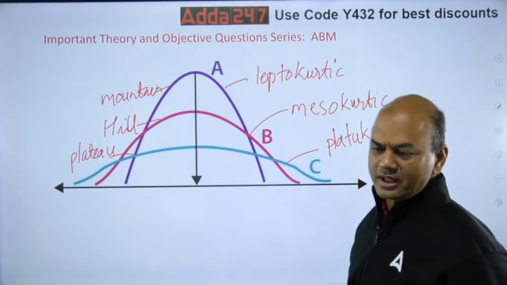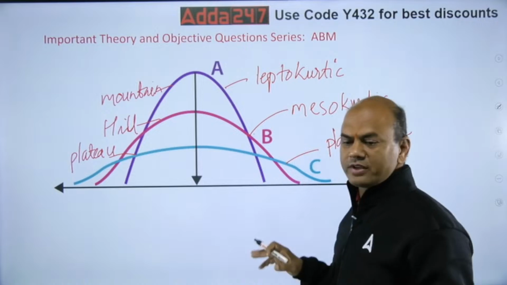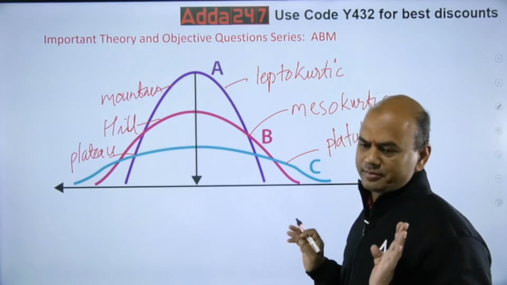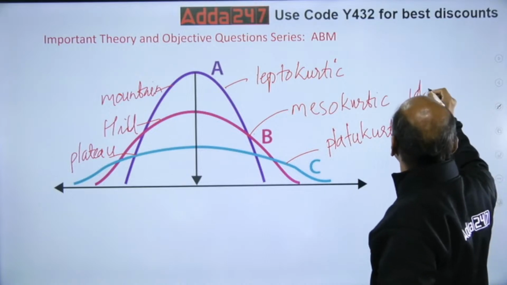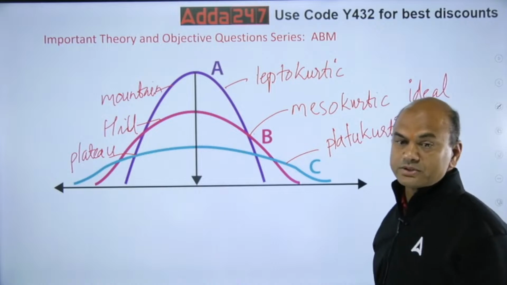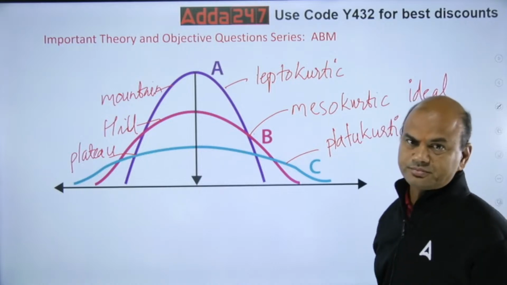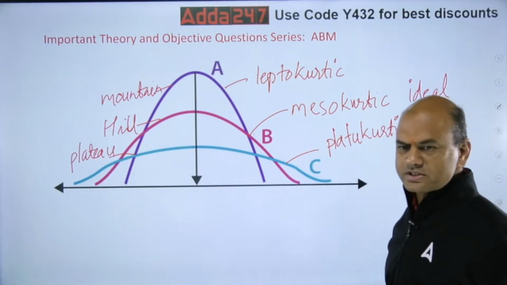So leptokurtic is always steeper. Plateaukurtic is always flatter. Mesokurtic is medium. Mesokurtic is the ideal curve. Kindly note, mesokurtic is the ideal curve. Lepto is steep.